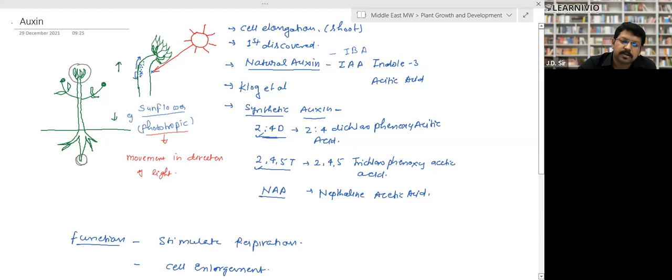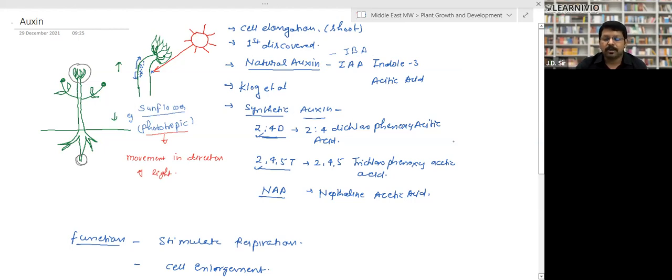It is the first discovered phytohormone, that is, plant hormone. Natural auxins are IBA and IAA. IAA is indole-3-acetic acid and IBA is indole butyric acid. So these are the natural auxins. It was discovered by Clark et al.